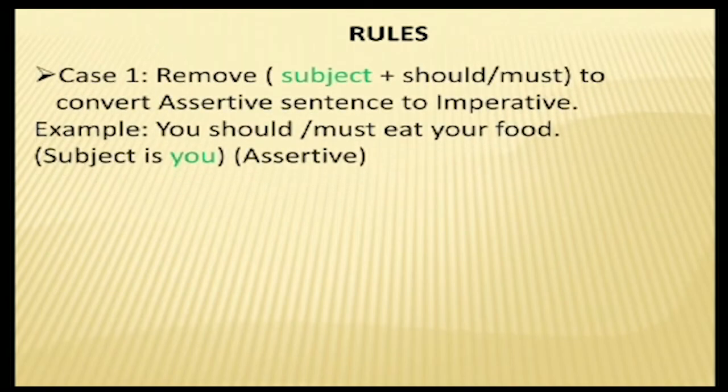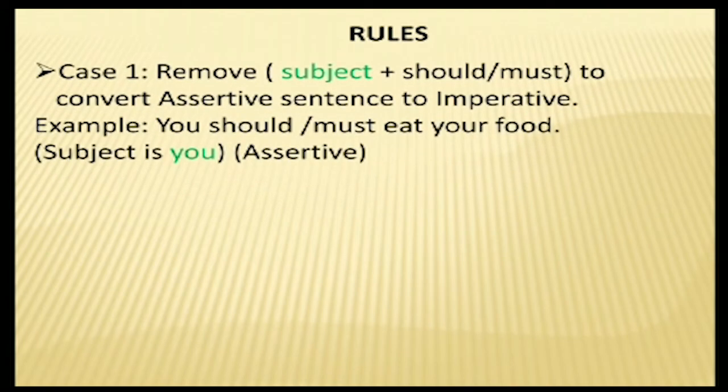Now see the rules. What are the rules? First one, case 1: remove the subject; "should" or "must" is removed to convert assertive sentences into imperative. So the first rule, we have to remove the subject.